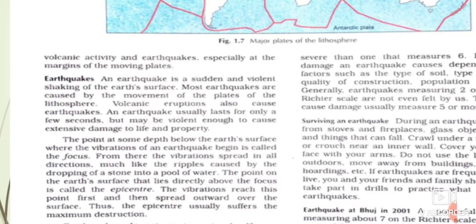We see circular vibrations occurring in the water. You can do this experiment at home also. Those circular vibrations are known as ripples. In the same manner, ripples are formed whenever the displacement or dislocation of the tectonic plates takes place along the boundaries of the plates.